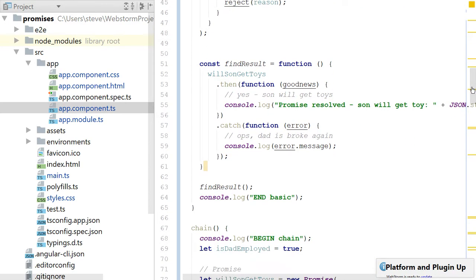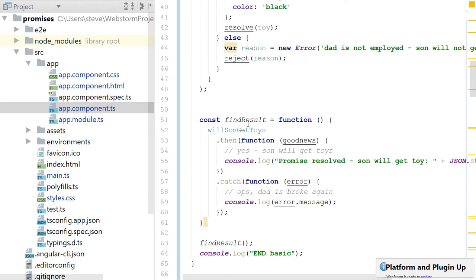Then I consume the promise. So I define this find result function, and it does a then. This is the callback of the promise, and I get the good news. Whatever that is, I log it. That's the resolution of the promise. It gets handed to me.